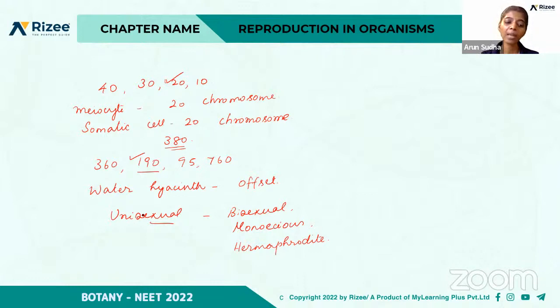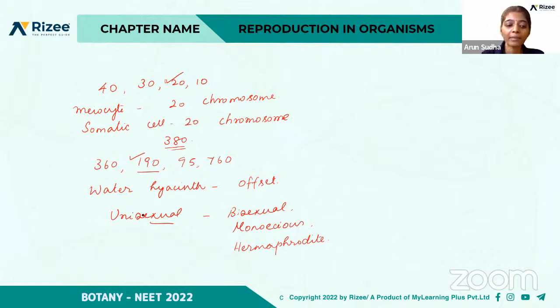And in seed plants, option A, the non-motile male gametes are carried to the female gamete by pollen tubes. Option B, motile male gametes are carried to the female gamete by pollen tubes. Option C, the non-motile female gametes are carried to male gametes by pollen tubes. And option D is motile female gametes are carried to male gametes by pollen tubes. So yes, A is the right option.